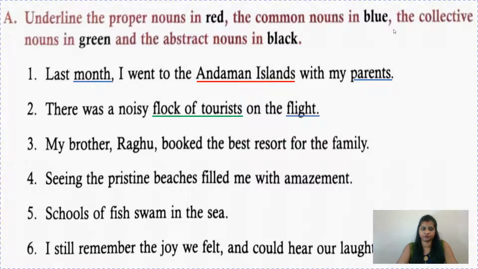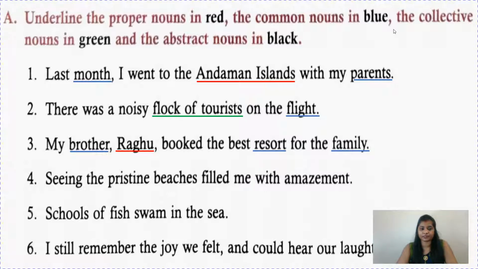On the flight. Flight is a common noun. My brother. See children, brother is a common noun. Raghu is the name of a boy, the name of his brother, so it's a proper noun, so it will go in red. Booked the best resort. Resort is the name of a place, but it's a common noun because the name is not mentioned, so blue color will go. For the family, again family will go in blue because it is a common noun.